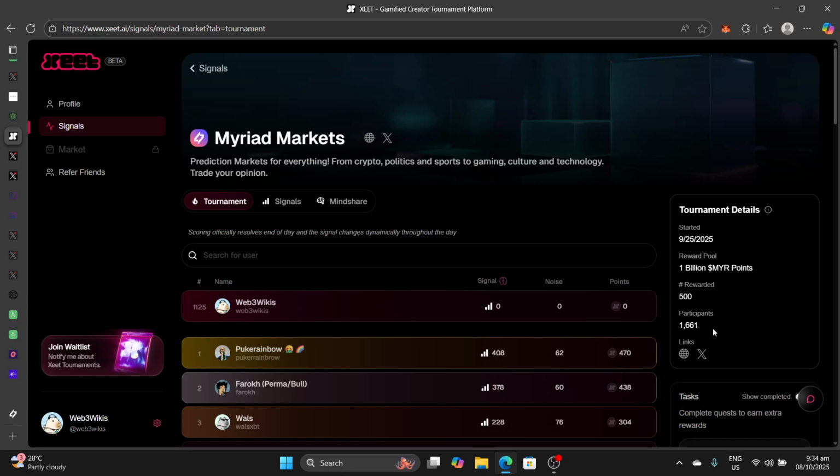This is tangible, okay? So what you want to do is, by the way, Xit itself is likely to have an airdrop, so you definitely want to be on Xit. It's a very strong InfoFi platform on Abstract Chain, and it just started. So you definitely want to be here. Your interactions with your coverage of Myriad Markets on X will enable you to rank on the leaderboard here. All you need to do on Xit is onboard with your X account. Then you can start talking about Myriad Markets as you use it on X. That will be tracked, and then you will start to have a position on the leaderboard.